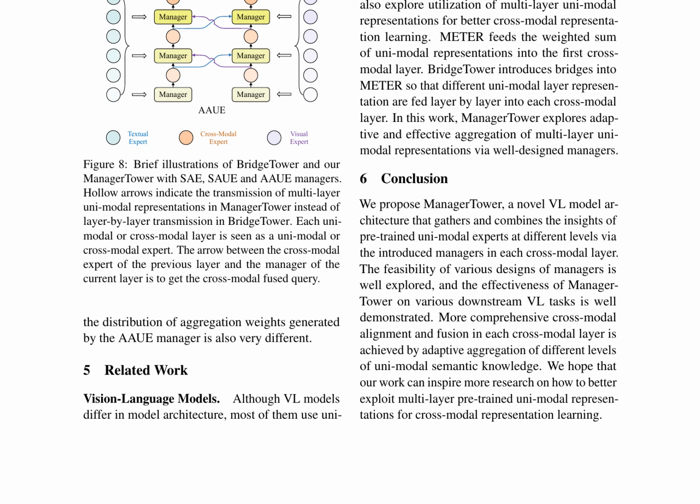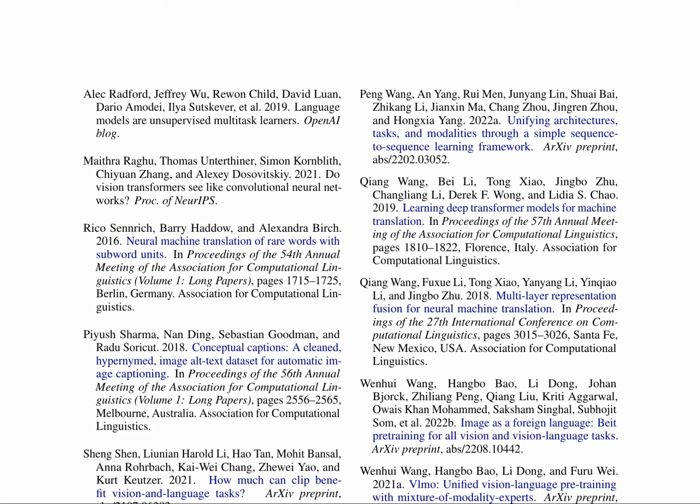The study references related work in vision language models, multi-layer representation aggregation, and image recognition at scale, emphasizing the importance of understanding language structure and BERT's role in learning this structure. The paper also discusses scaling up visual and vision language representation learning with noisy text supervision, deep visual semantic alignments for generating image descriptions, and large-scale adversarial training for vision and language representation learning.